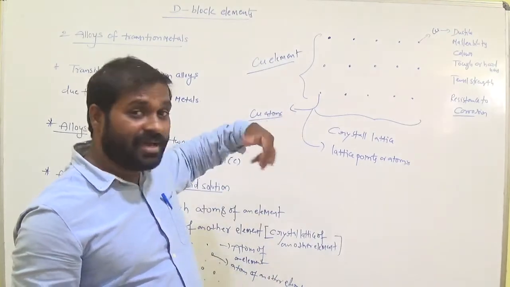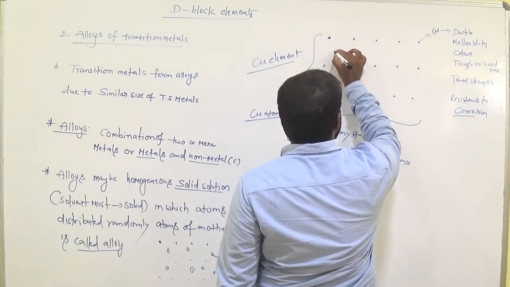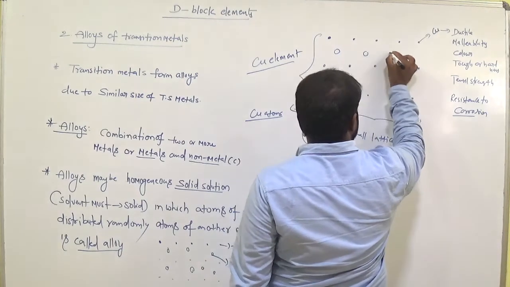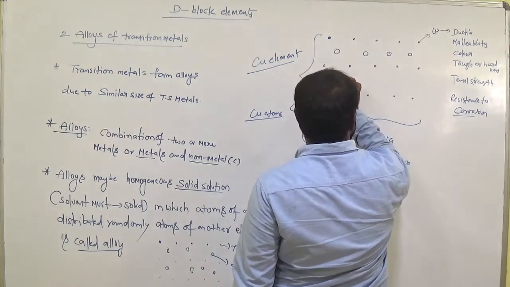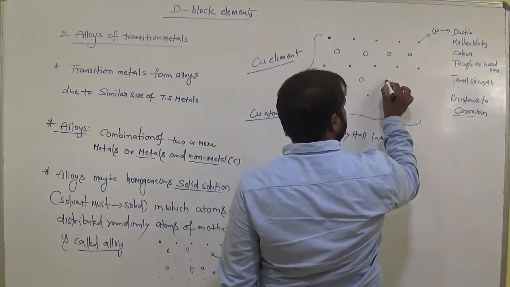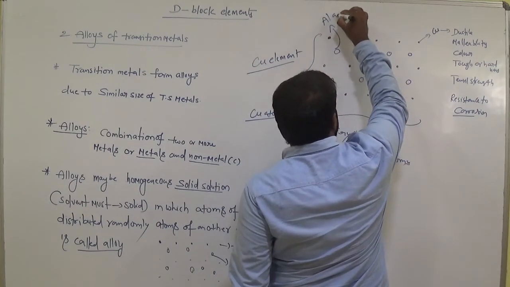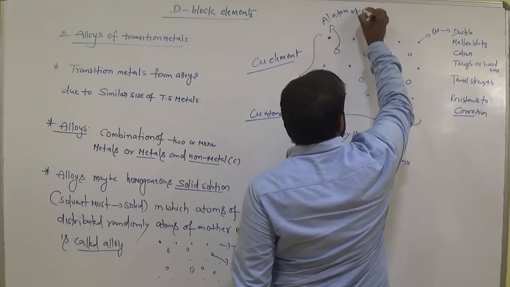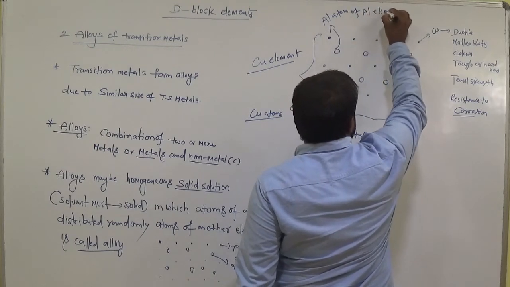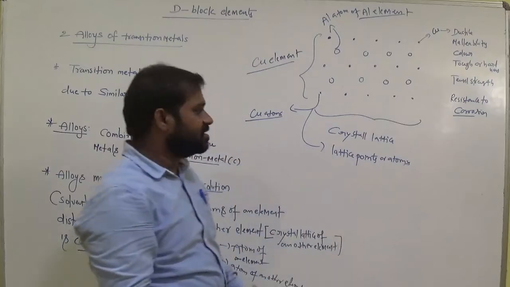But when we add another element, suppose aluminium, suppose these are aluminium atoms. In the crystal lattice we add atoms of another element. This is an atom of aluminium in the crystal.